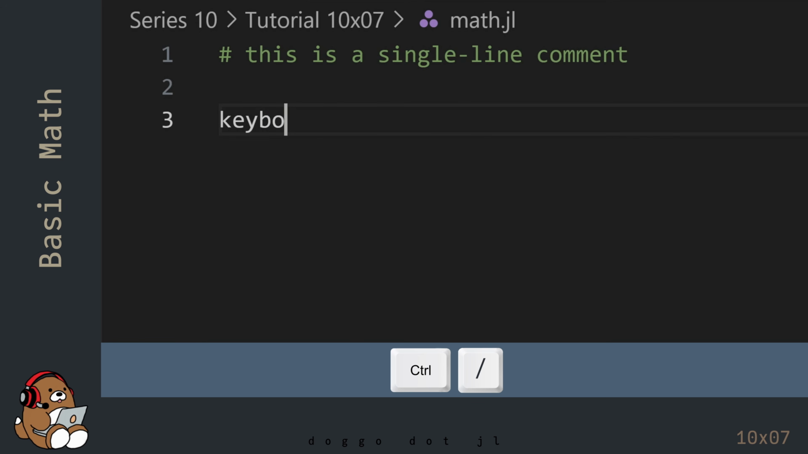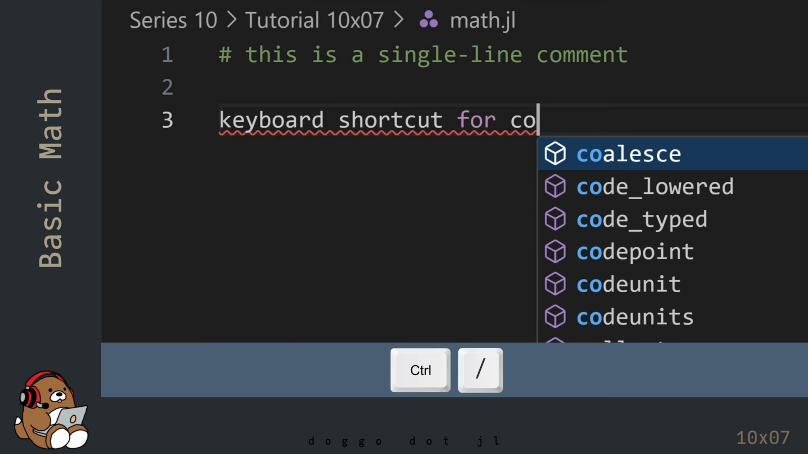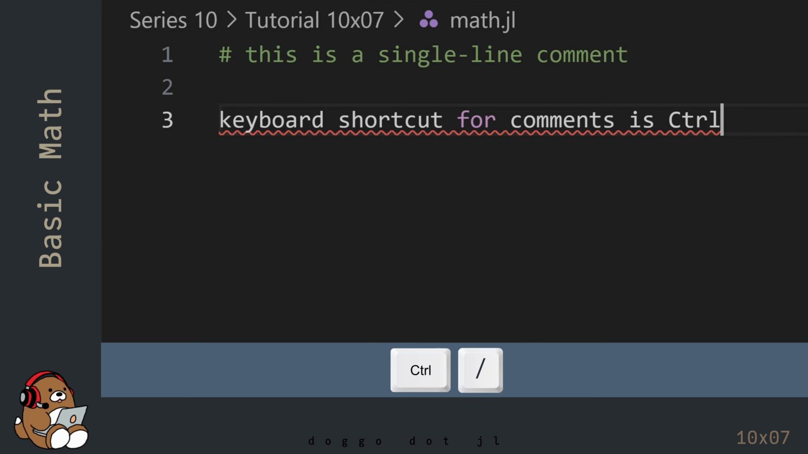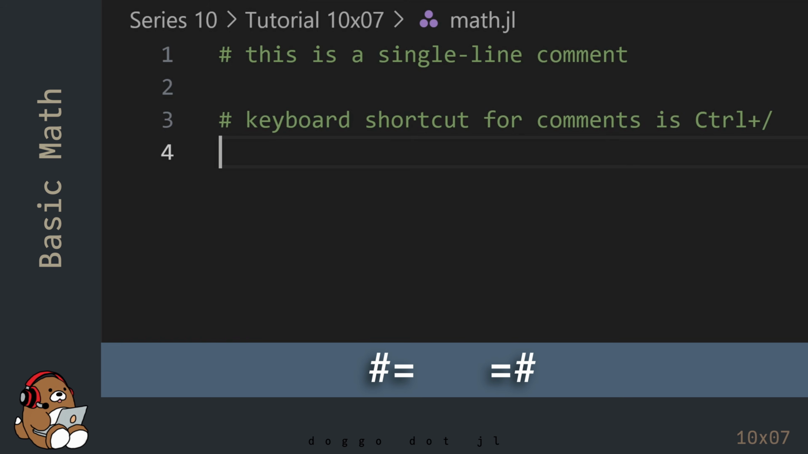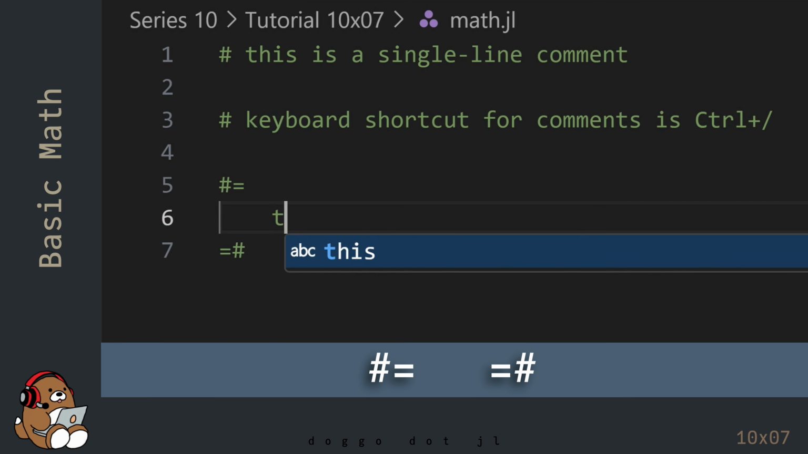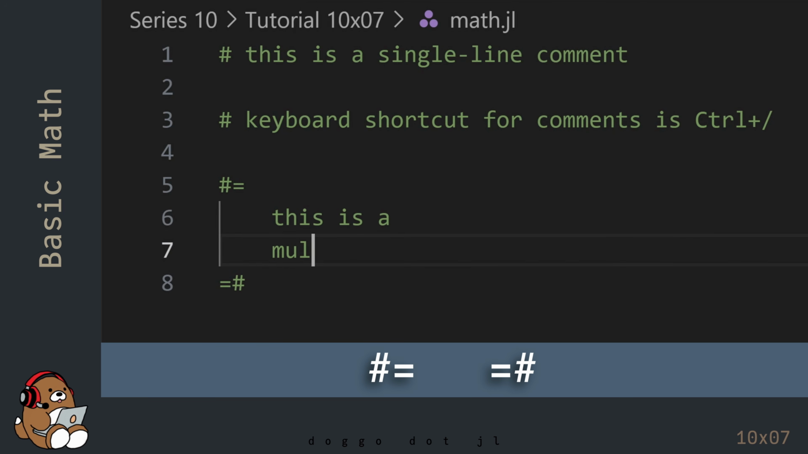If you prefer, you can use the keyboard shortcut Ctrl+/ to convert a line of code into a comment. You can toggle the line back and forth between code and comment by using Ctrl+/ multiple times. In Julia, there's a special syntax for multi-line comments. Start the multi-line comment using #=, and end the multi-line comment using =#. All of the text in between will be considered a comment.